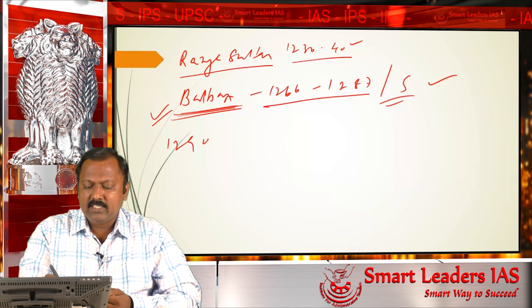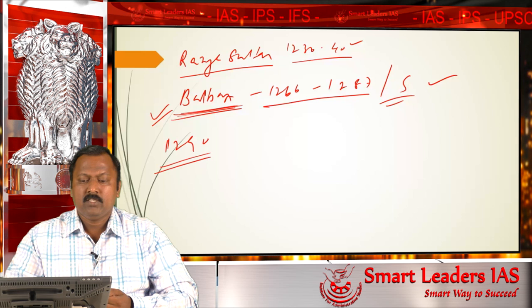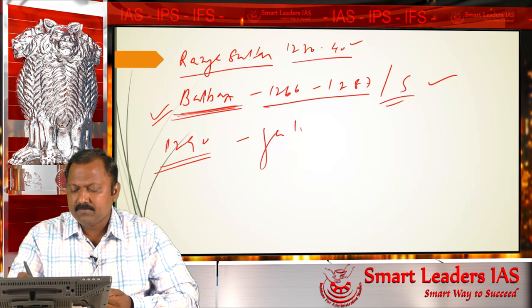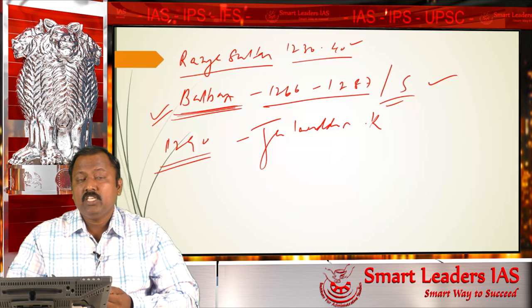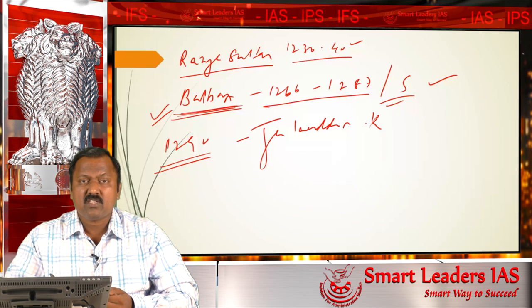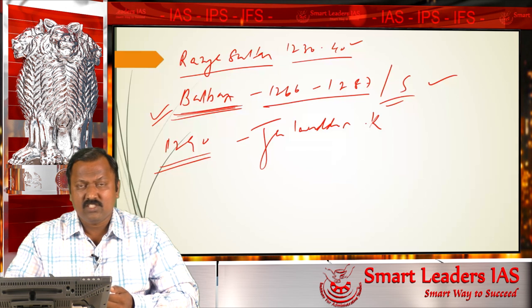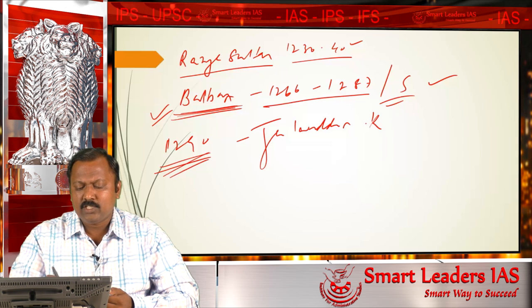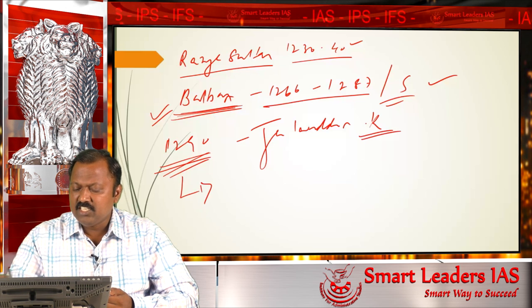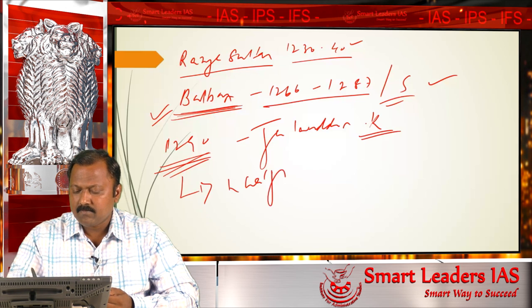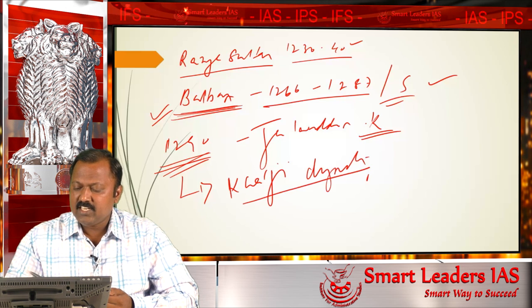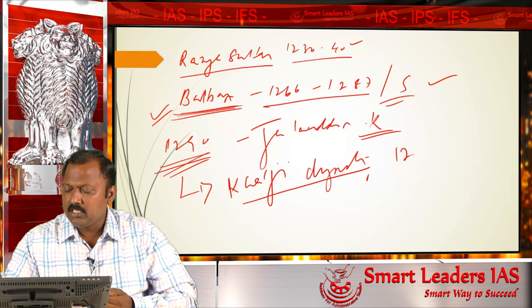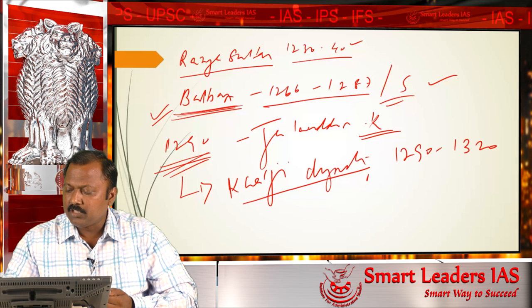So from 1290, one of the officers of Balban, his name happens to be Jalaluddin Khilji. In 1290, one of the officers of Balban, Jalaluddin Khilji, came and occupied the throne, and he started a dynasty called the Khilji dynasty. The time period of the Khilji dynasty is 1290 to 1320.